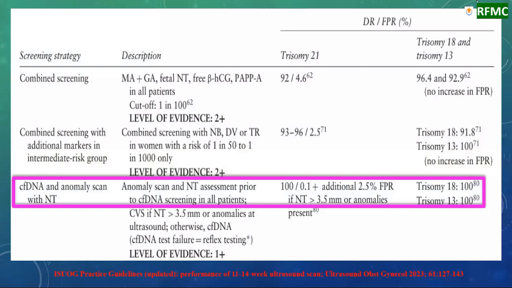Now, this is obtained from the ISUOG guidelines, in which we say that if we perform an anomaly scan, that is the first trimester malformation scan, along with NT assessment and prior to cell-free DNA, then we can detect trisomy 21 in 100% of fetuses, and trisomy 18 and 13 also in 100% of the fetuses. And if the NT is more than 3.5, then at a false positive rate of 2.5%.